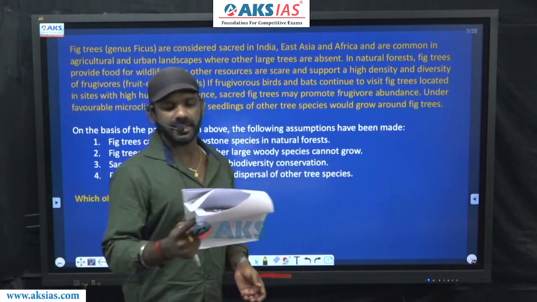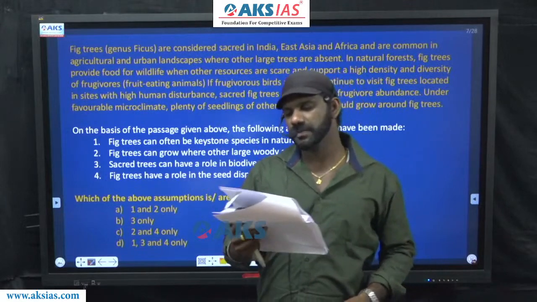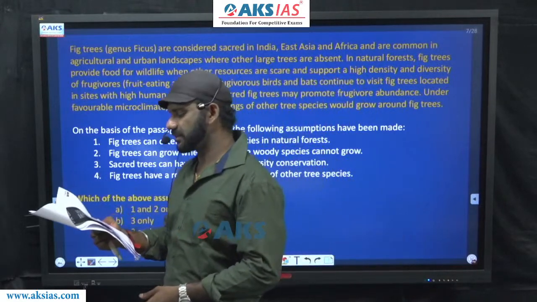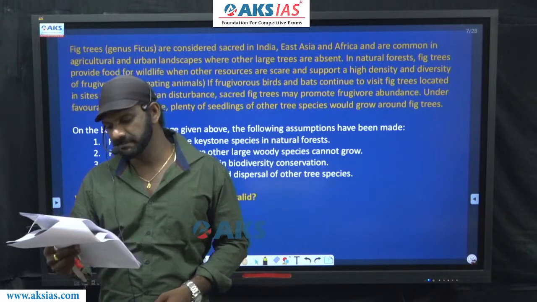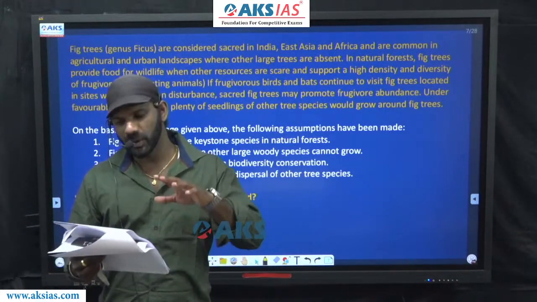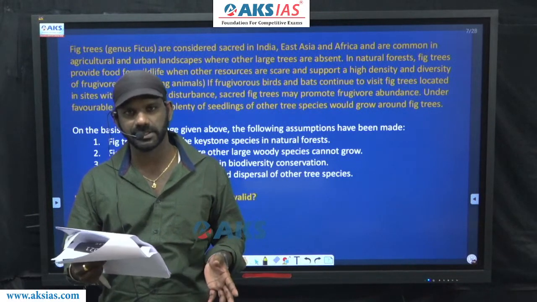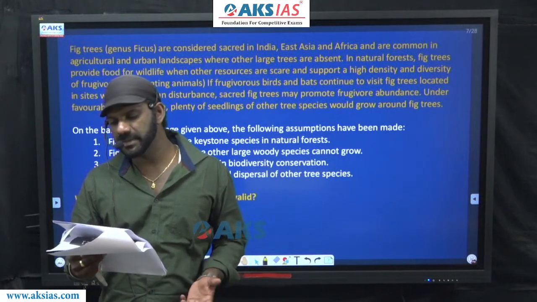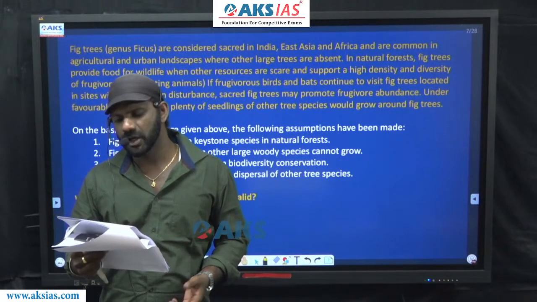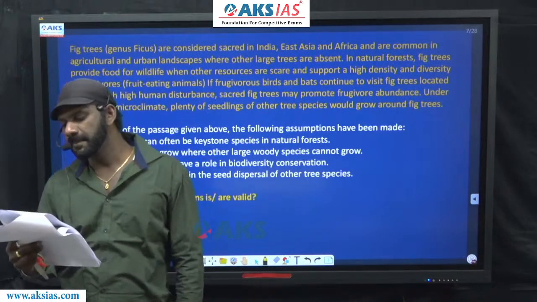I'll read the question. On the basis of the above passage, the following assumptions have been made. The same approach, no change in the way of approach. Come to 1. Now, in fact, the whole paragraph talks about fig trees, right? I'll read the last sentence once again. Under favorable microclimate, plenty of seedlings of other tree species would grow around fig trees. Come to 1.